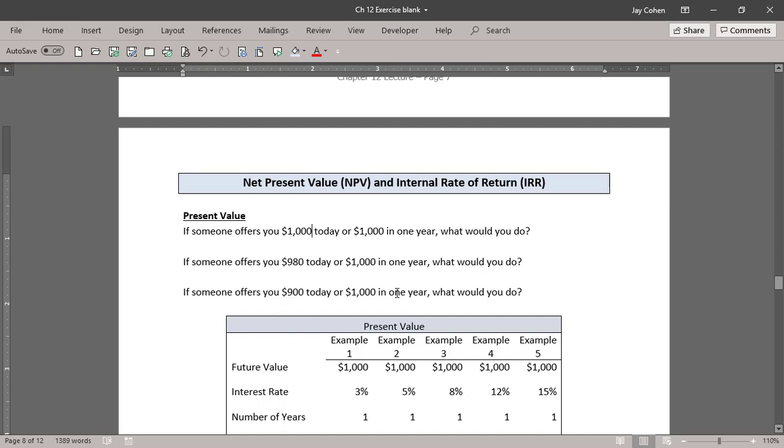What if they offer you $900 today or $1,000 in a year? Well, now will you wait a year to get the $100? What if you take $500 today or $1,000 in a year? Would you wait a year to double your money? So the time value of money does matter. It's not all the same thing.